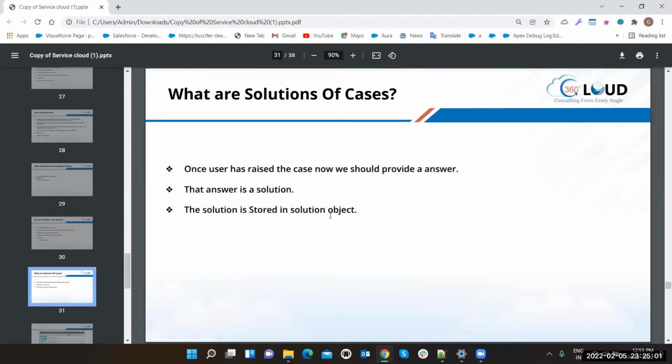Knowledge is also used to provide the answers, and solution is also used to provide the answers to the queries and the case. Then why solution and why knowledge?